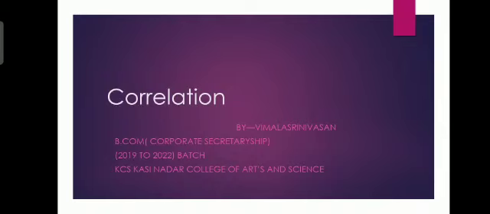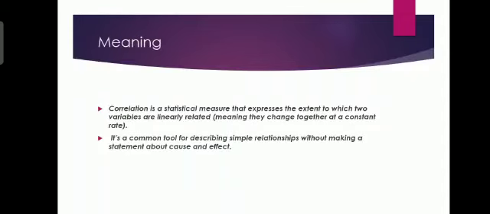Now we are going to see about the correlation. Correlation is a part of statistics subject. Meaning of correlation. Correlation is a statistical measure that expresses the extent to which two variables are linearly related. It's a common tool for describing simple relationships without making a statement about cause and effect.